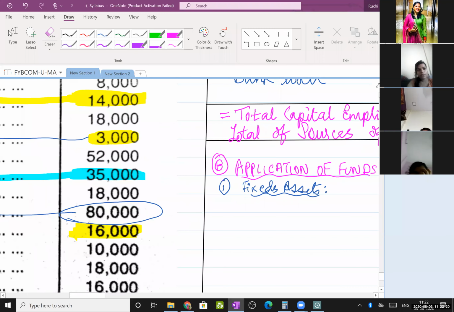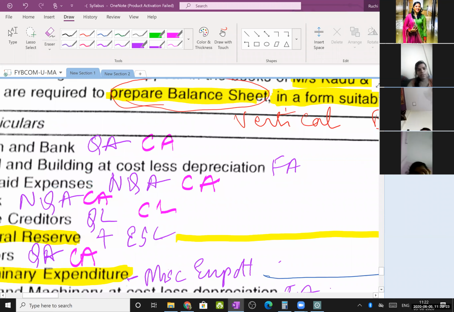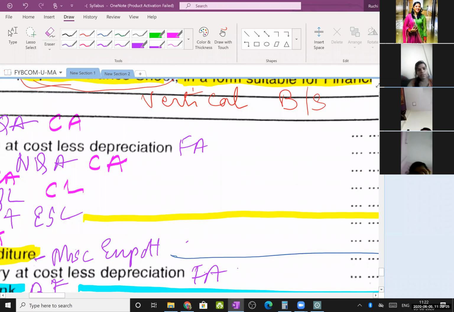See how many fixed assets I have. First is land and building, 40,000.